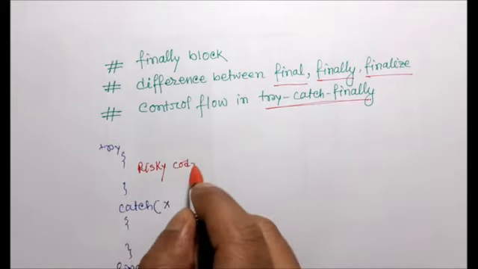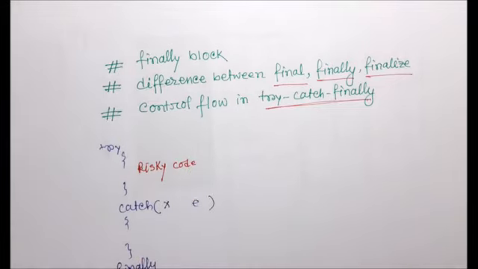And we always try to keep the try block as small as possible. We can use multiple try-catch blocks within a program, no problem, but try to keep it as simple and small as possible.